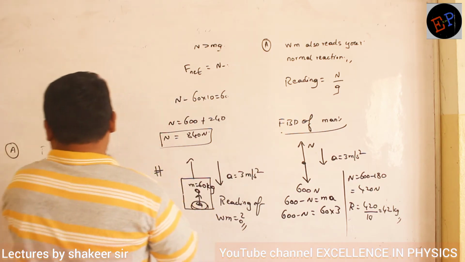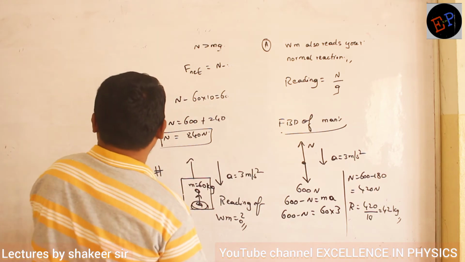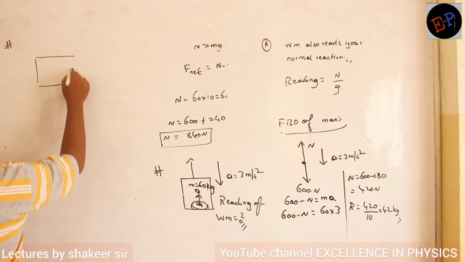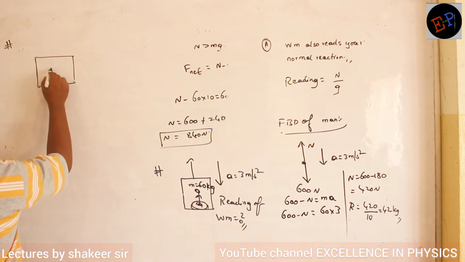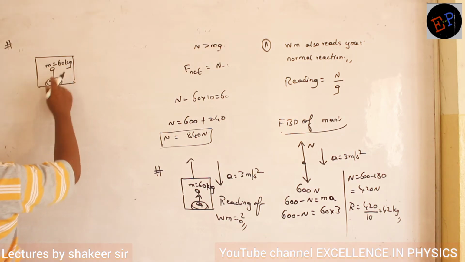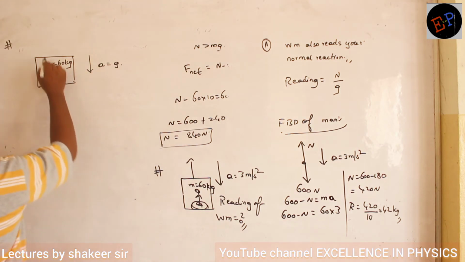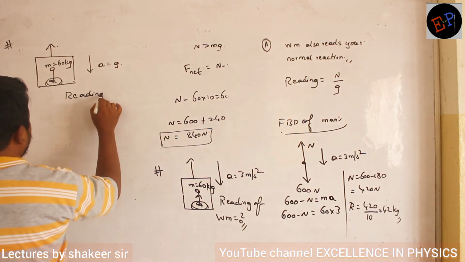Okay. So I will give you one more question, try to answer it. Again a lift, with a weighing machine. A man is standing, mass of the man is 60 kg. Clear? Acceleration is g. Then what is the reading of the weighing machine?